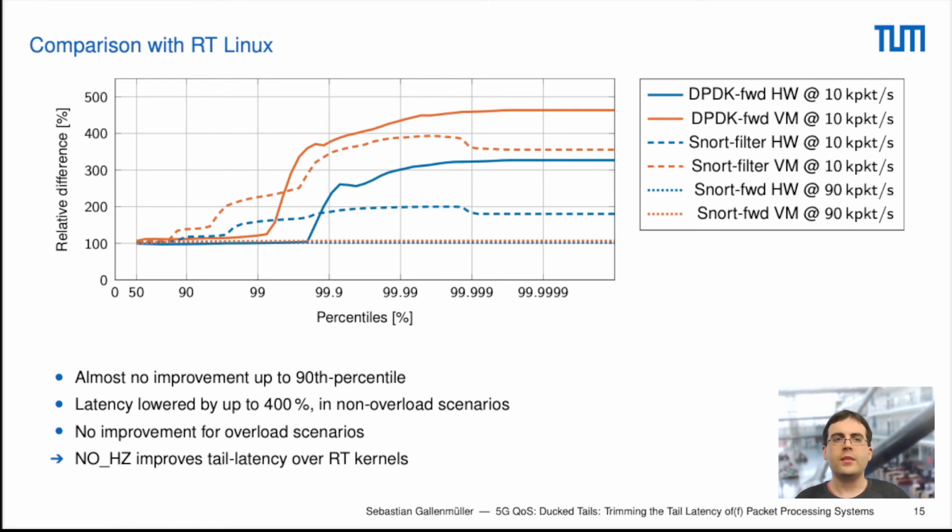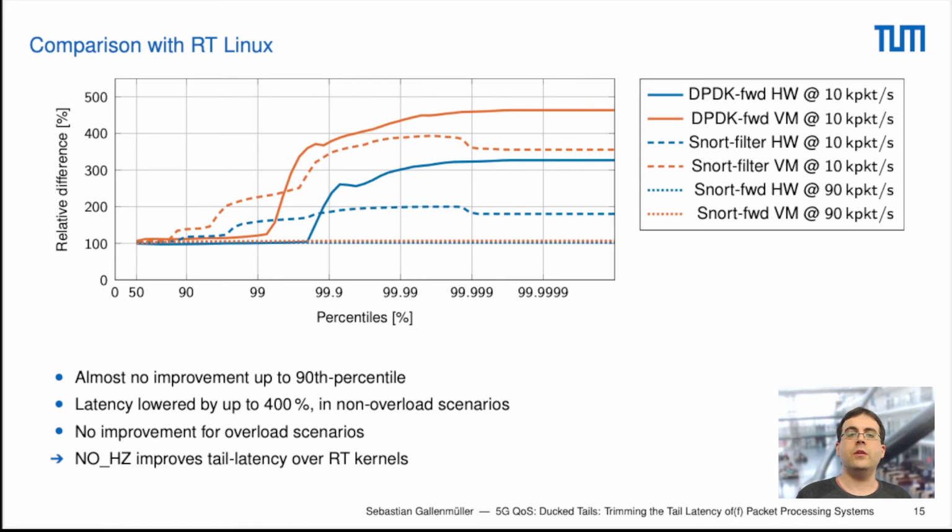So here we see the relative difference between what we actually measured. If you follow the rough shape of the plots, you can see that for the lower percentiles, up to roughly the 90th percentile, we cannot see any difference. We are at a relative difference of 100%, meaning that we see basically the same latency for the real-time system and the no-hertz system.